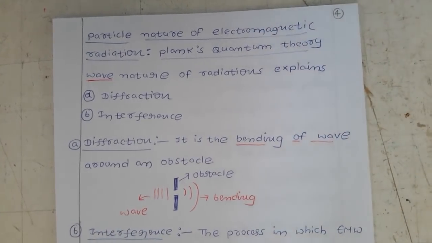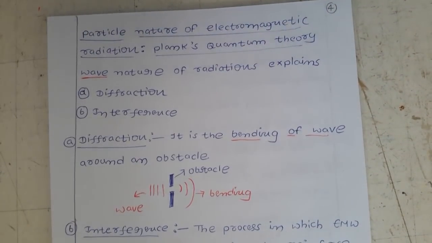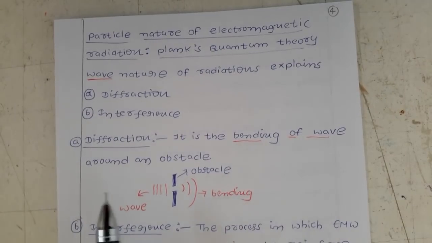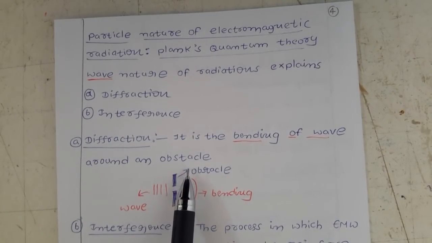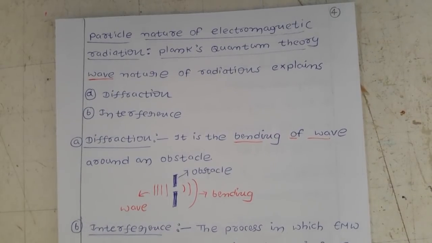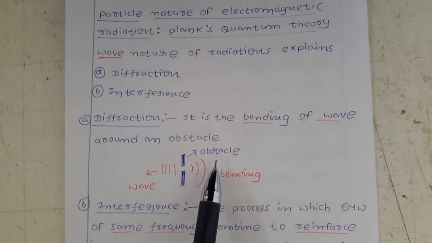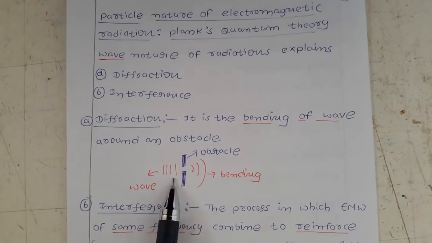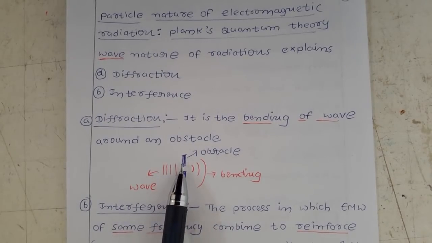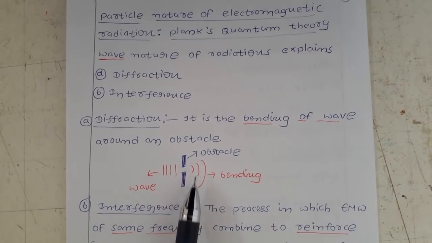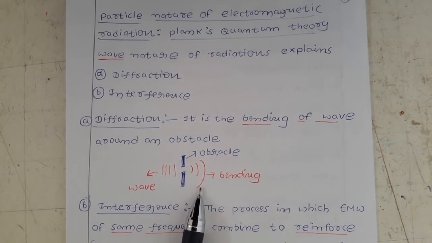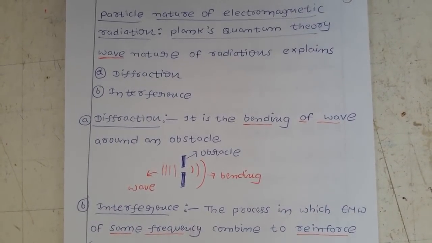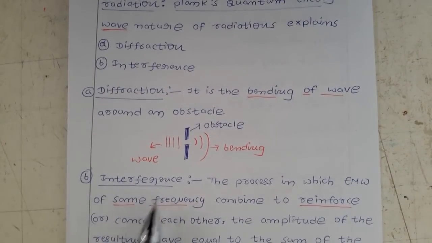Now let us see what diffraction is. Diffraction is the bending of a wave around an obstacle. What is the meaning of that? For example, here we have one obstacle, and you pass some wave here. When the obstacle comes in the way, there is a bending of the wave. This phenomenon is called diffraction.